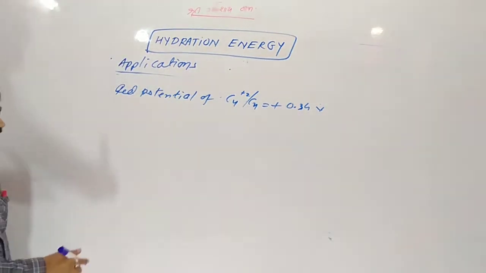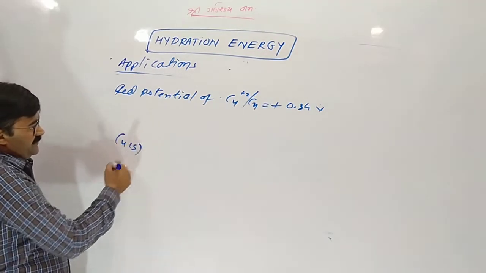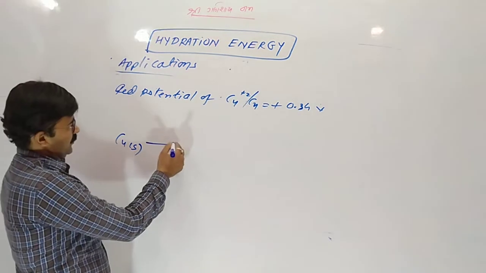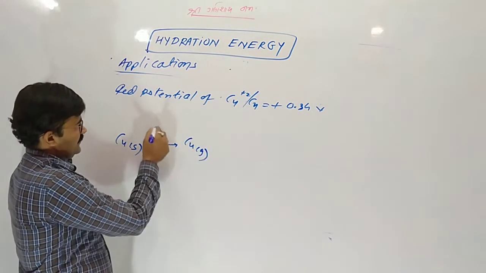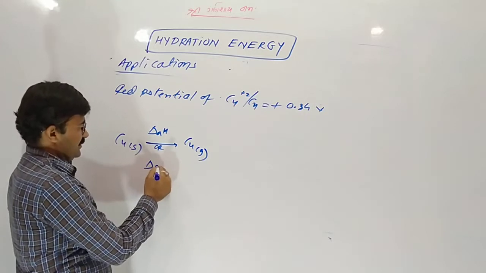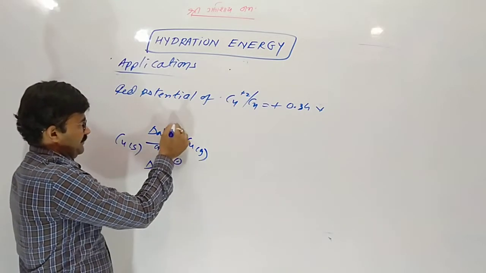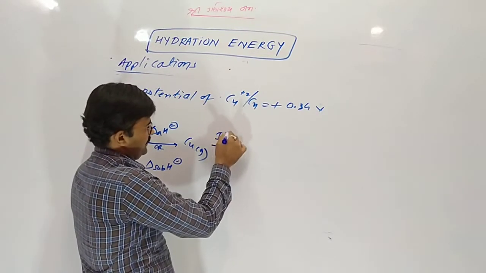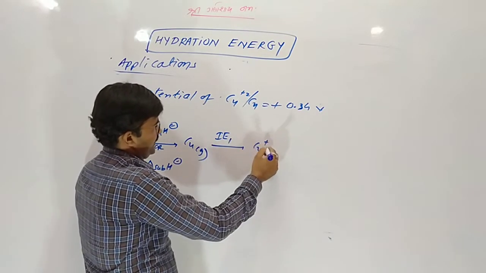Why? Here the reason for that: copper solid first converts into copper gas. So that is atomization enthalpy, otherwise sublimation. The superscript means standard. Now copper loses 1 electron. So first ionization enthalpy,